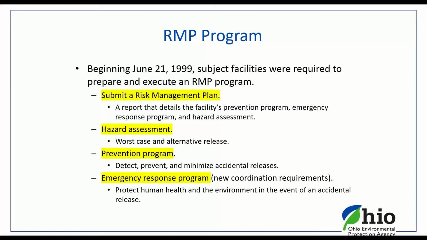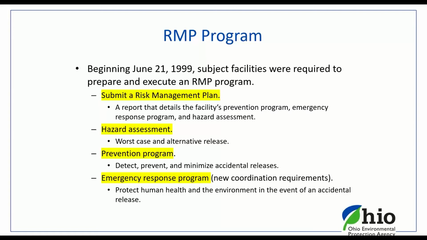And again, what that RMP plan does is it puts you on the radar screen that you are a facility subject to the RMP type program, and that you are going to be eventually audited or inspected so that we can ensure that you're moving forward with the RMP program. We'll get into that in a little bit.